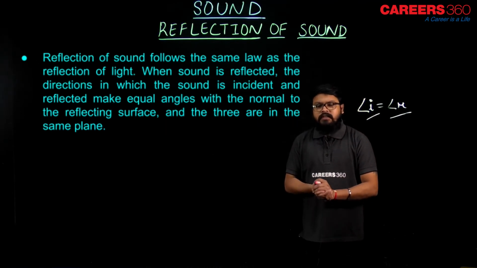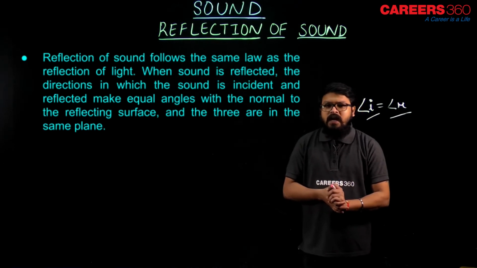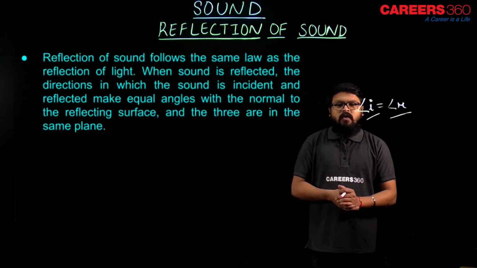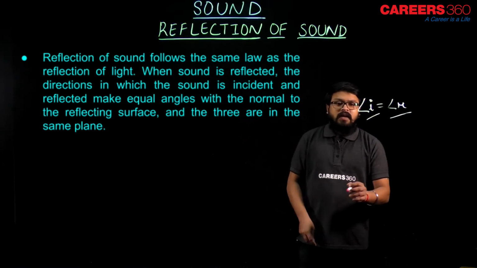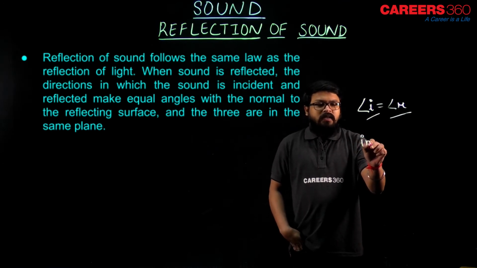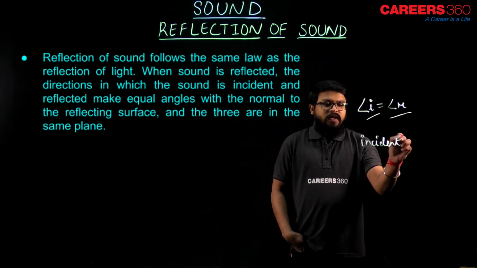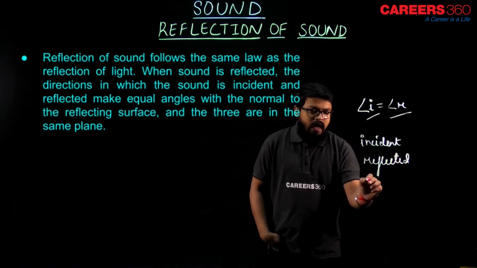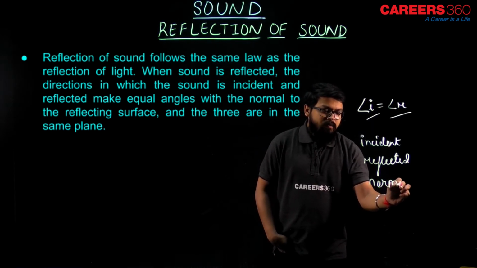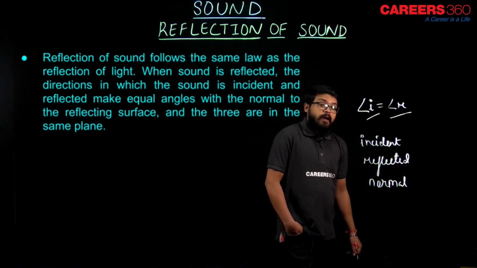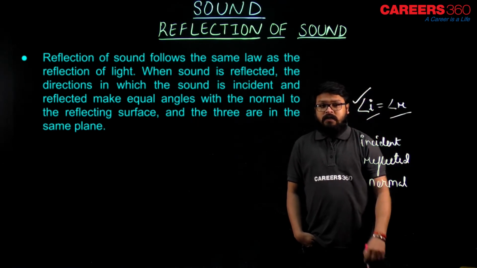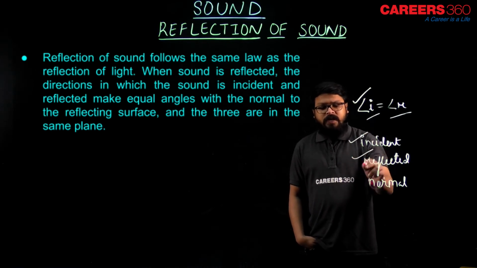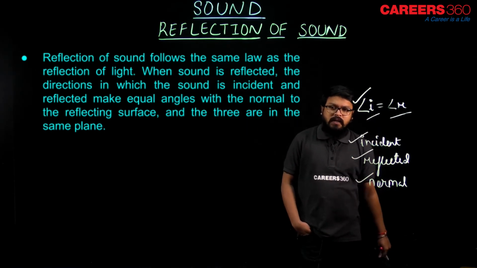When sound is reflected, the directions in which the sound is incident and reflected make equal angles with the normal to the reflecting surface, and all three are in the same plane. That is, the incident ray, incident wave, reflected wave and the normal all lie in the same plane, according to our laws of reflection: angle of incidence equals angle of reflection.